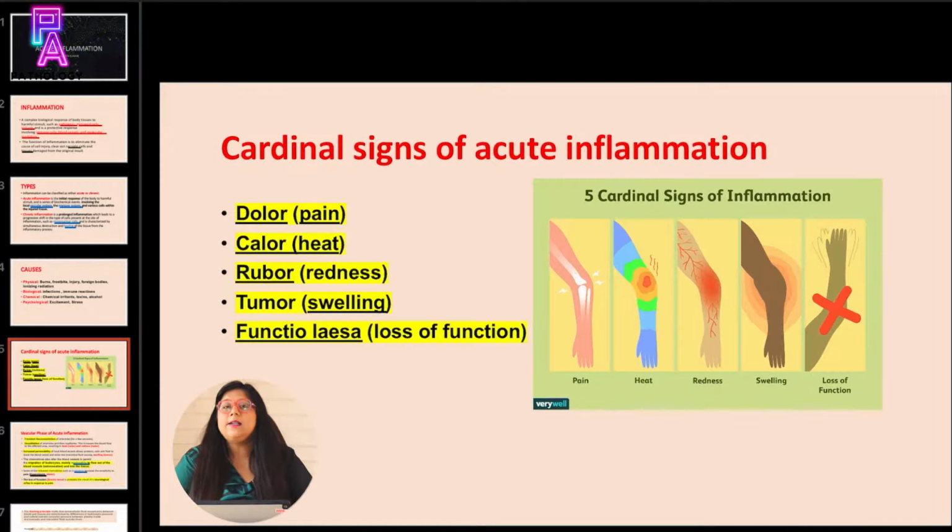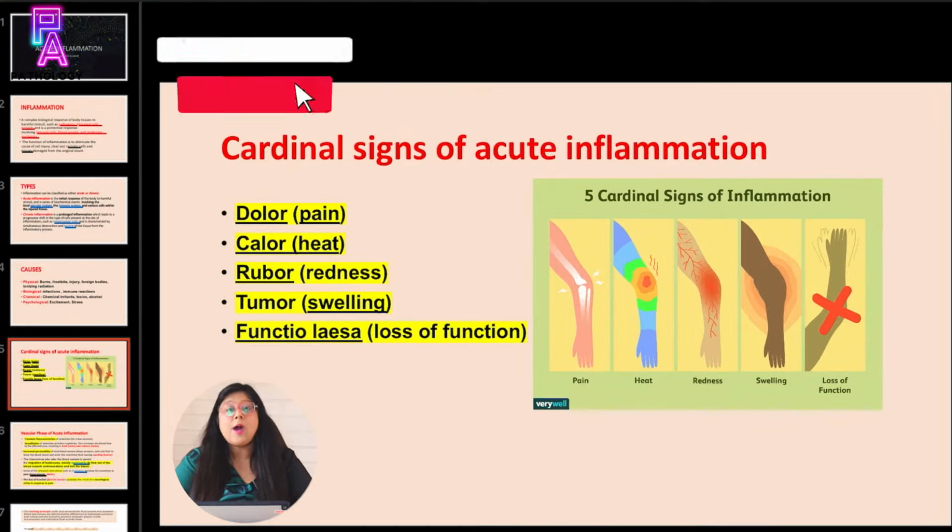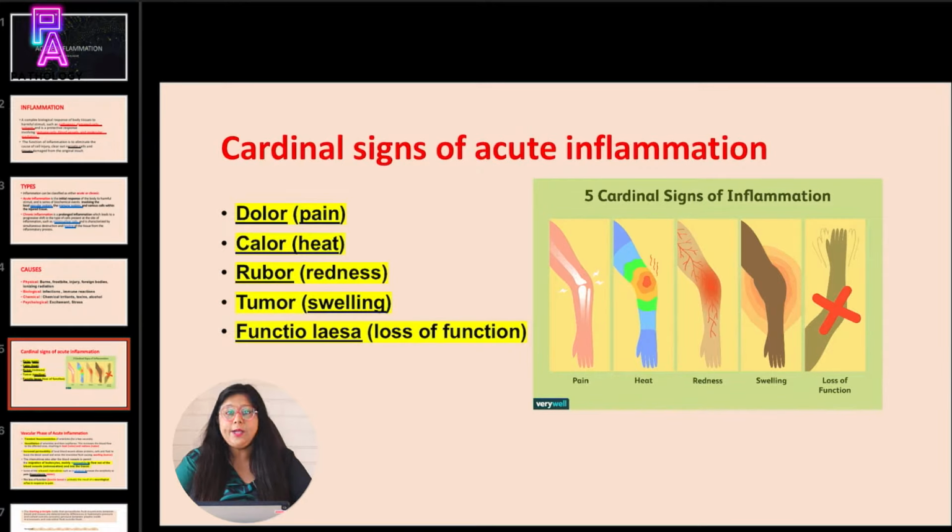What are the 5 cardinal signs of acute inflammation? The 5 cardinal signs of acute inflammation are pain, heat, redness, swelling, and loss of function. In Latin, they are called dolor, calor, rubor, tumor, and functio laesa. Now, why this happens, I will be telling you in the further slides.